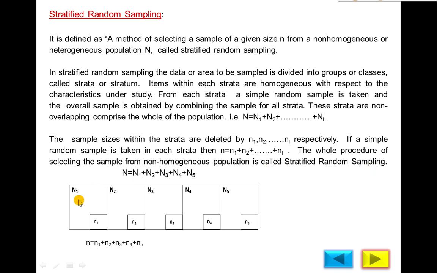What is the procedure? First we divide the total heterogeneous population into homogeneous groups, and then we select the sample from each homogeneous group by the simple random sampling method. And we select the sample according to the size of the population. The method is called the proportional allocation method. But we will study only the definition in this syllabus.